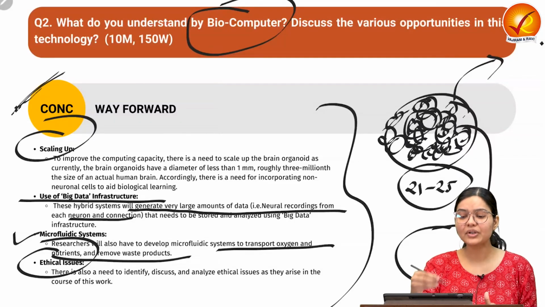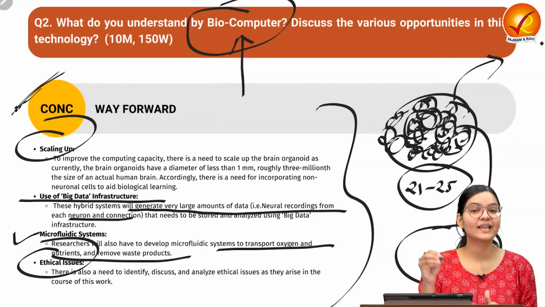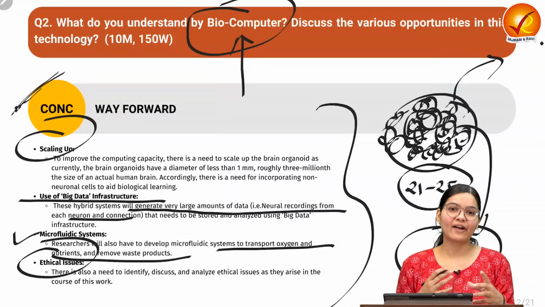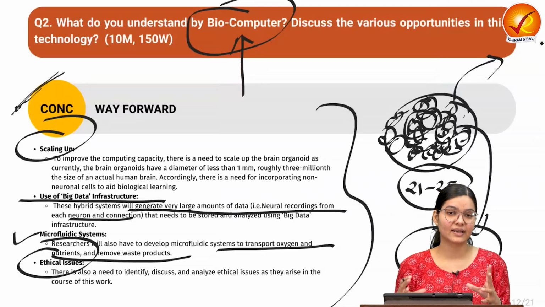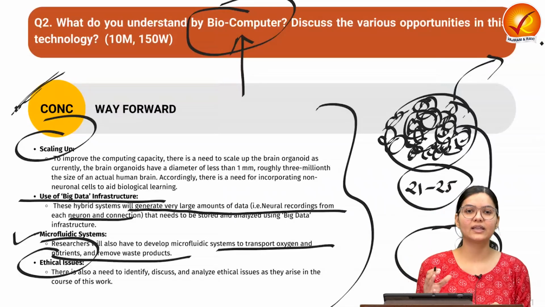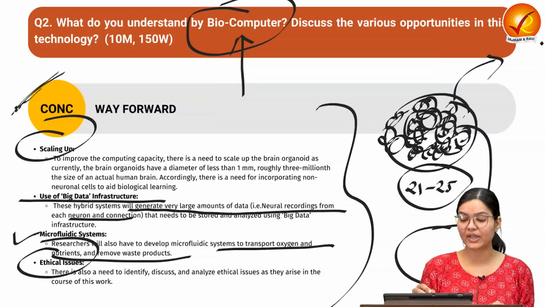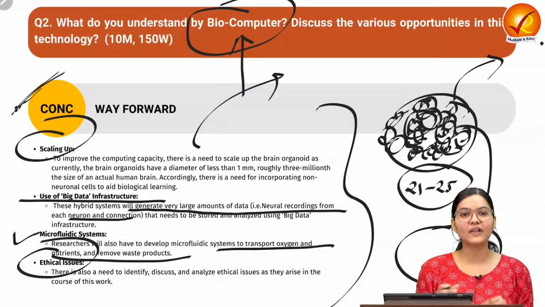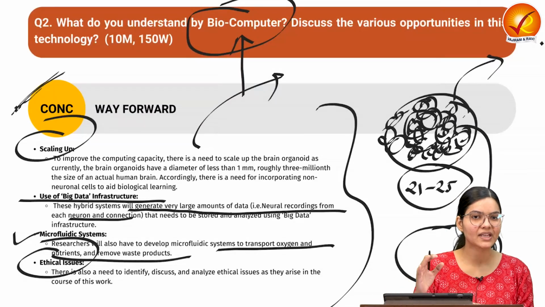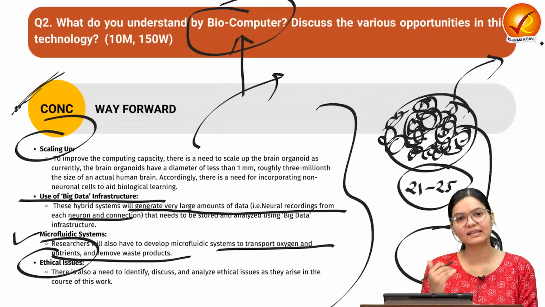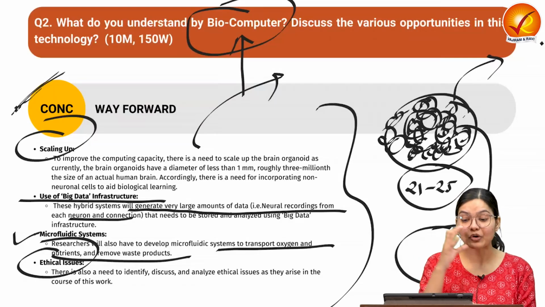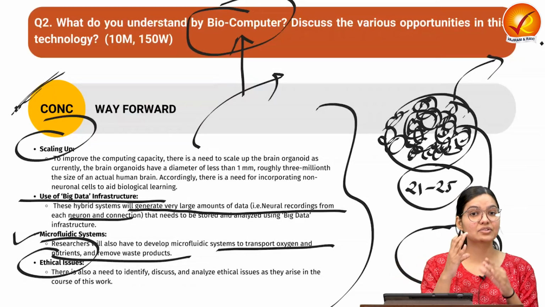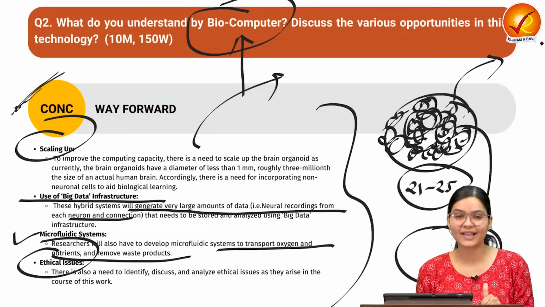So to utilize the potential of the biocomputer, we have to scale it up, have modern information processing, and address ethical issues. These are the challenges which we are having, and we have to provide a solution to them. Then only can we utilize the field of biocomputers in a much more efficient way. So this can be written in our conclusion: how to overcome these challenges so that we are able to utilize the potential.